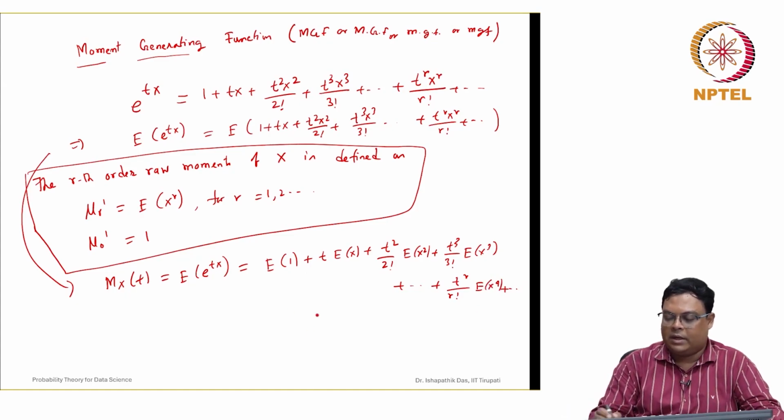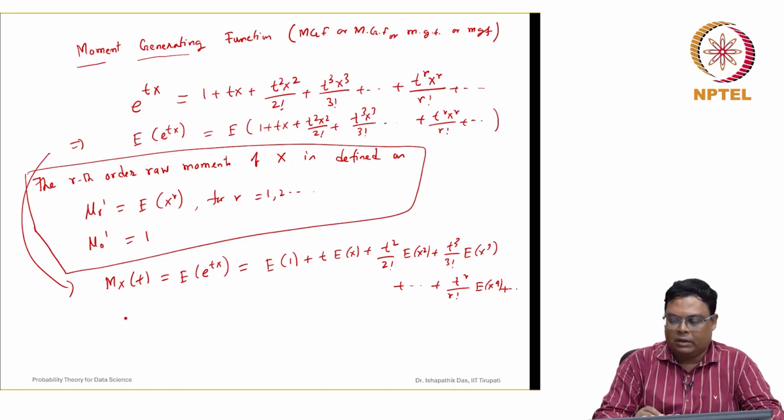So, it is an infinite series. It can be represented in this way if all moments exist. Only then can we represent it in this way.